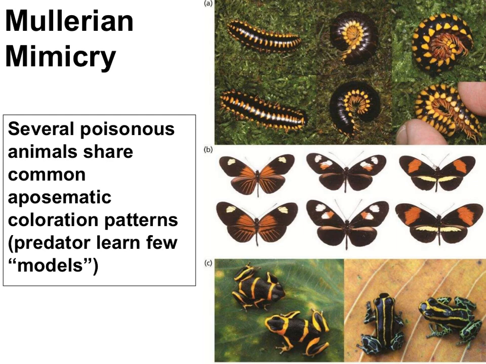What's interesting is that evolution has resulted in some of these aposematic coloration patterns developing in unrelated organisms. If predators learn that a coloration of black with some yellow-orange stripes is unpleasant, then maybe they'll stay away from all prey with that coloration. This case of aposematic coloration is called Mullerian mimicry. Mullerian mimicry is when several poisonous organisms share the same aposematic coloration pattern. These millipedes, butterflies, and frogs all produce irritating chemicals that predators don't like, and they all have the same warning pattern. It wasn't planned, evolution just works out that way sometimes.